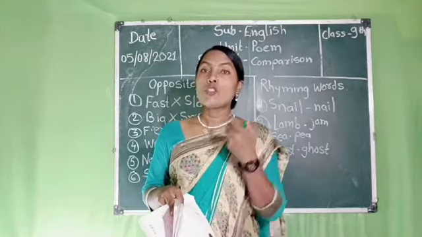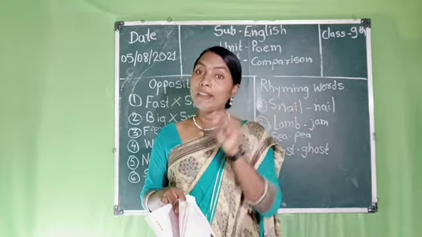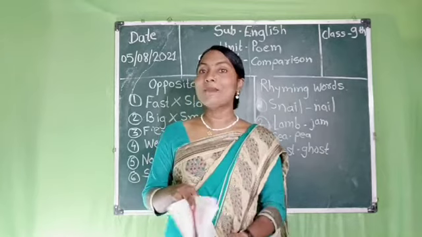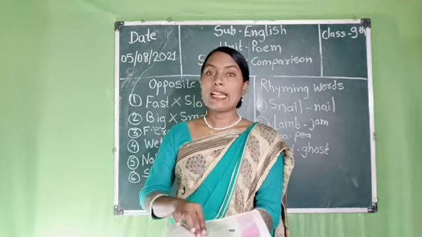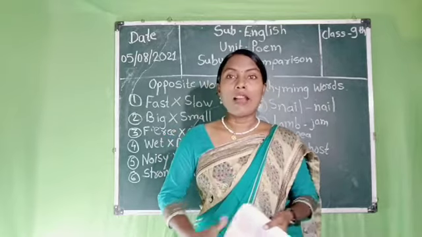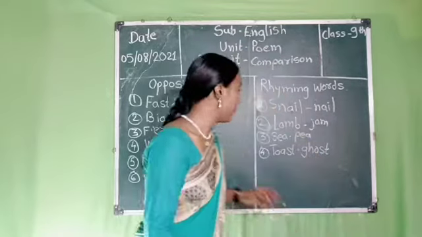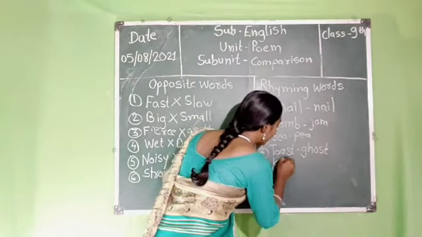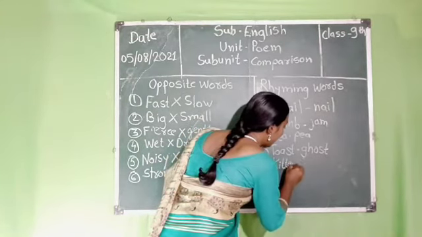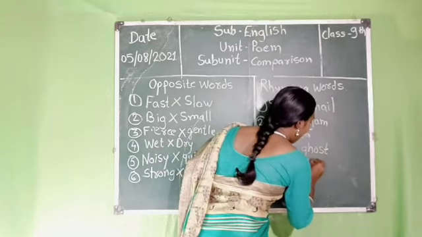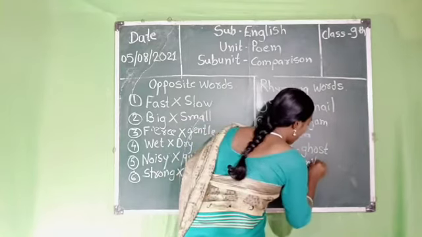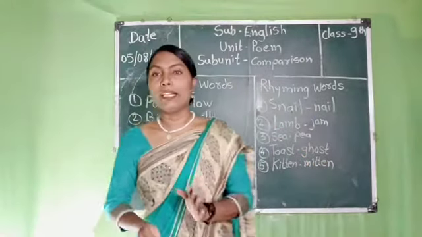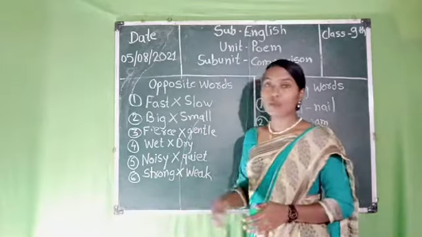Here kitten and mitten again are rhyming words. So we write down the rhyming words here: K-I-T-T-E-N, kitten, and M-I-T-T-E-N, mitten. So kitten and mitten are the rhyming words, students.